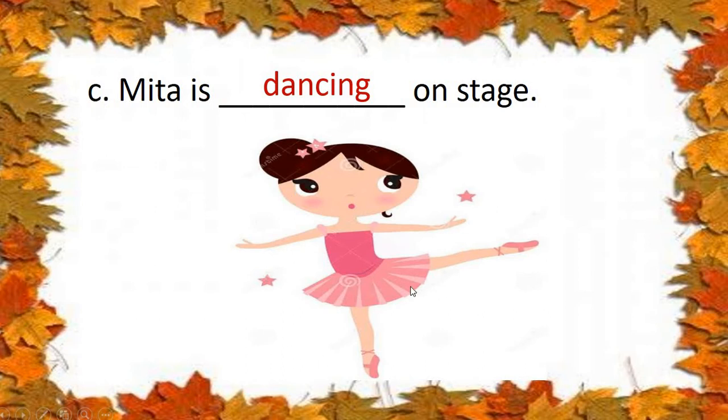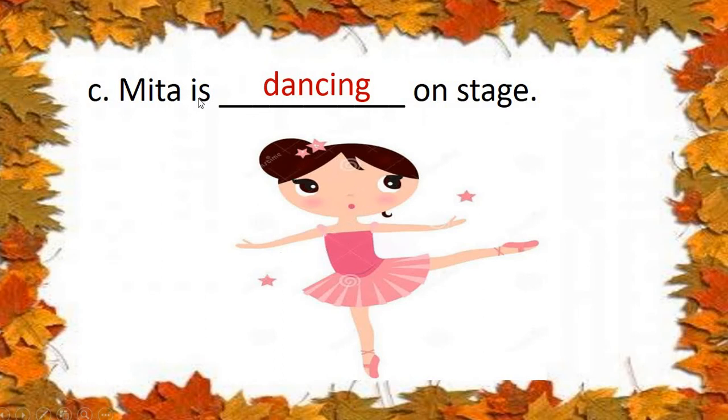She is dancing. The action is going on. It is happening now. The dance is not over. Mita is dancing on stage. It has not happened before, but it is happening now. We are seeing that she is dancing. So we use the ing form of the verb to show that the action is happening now.